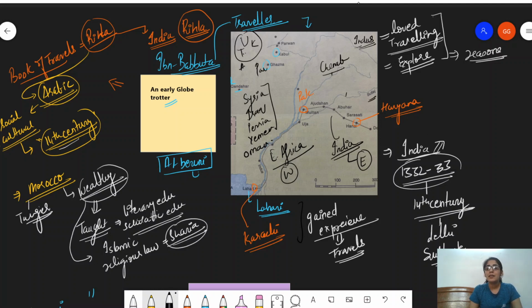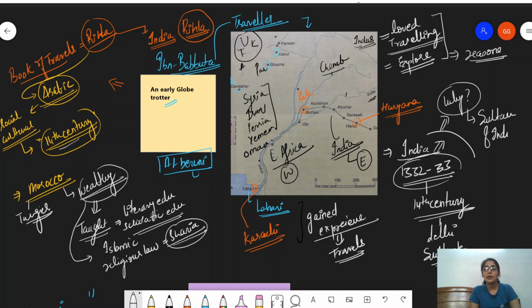Okay, let me explain this in a different way. You see, I told you that he entered India in the year 1332 and 33. But what was the reason behind this? Why did he choose to do so? He chose to do so because when he was traveling in Central Asia, he heard about who? About the Sultan of India. And who is the Sultan of India? Let's know about him.